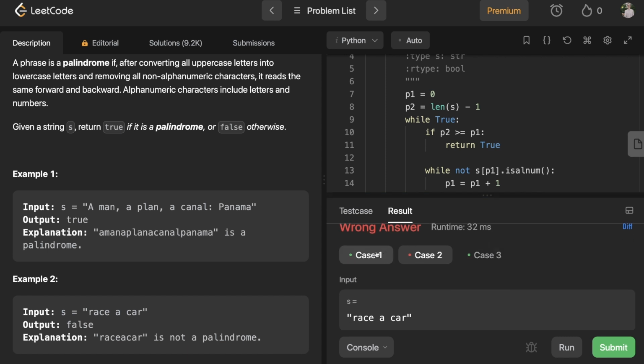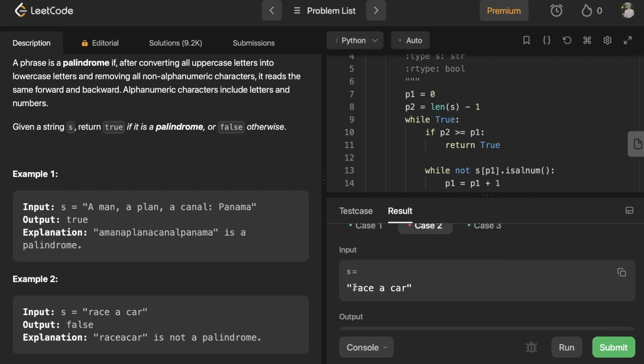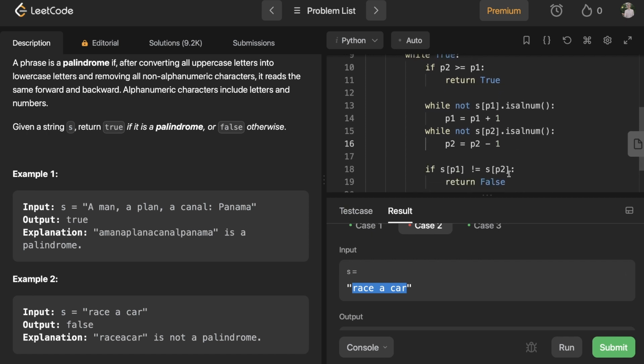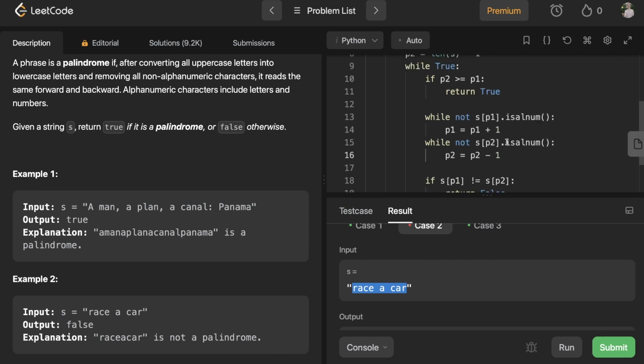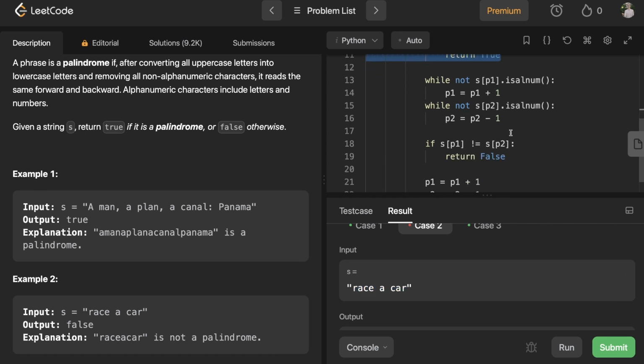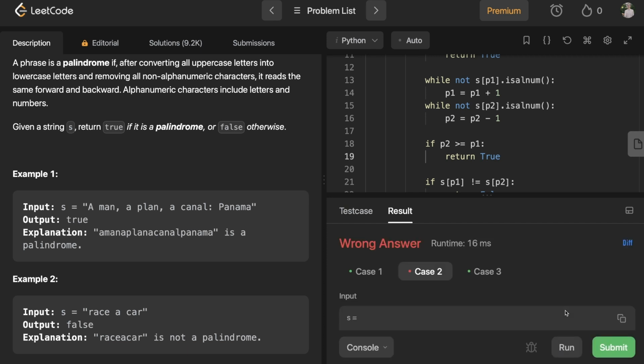Okay, we passed case 1 and 3, but we did not pass this one. Could it be because I need to check this again down here? This is a little bit messy, but let me just... No, okay, that's not it.